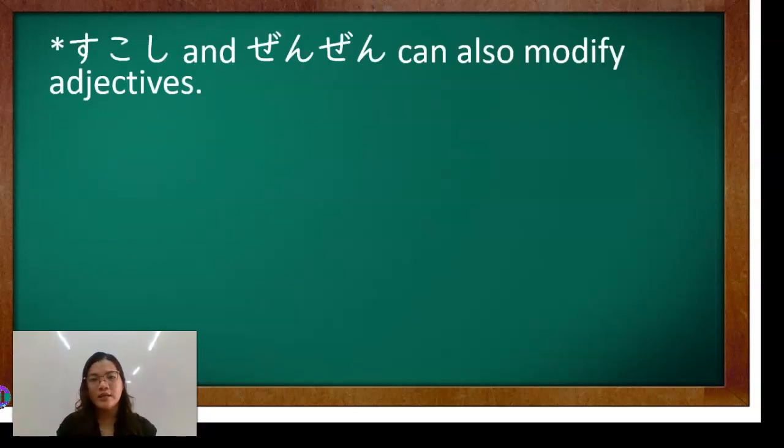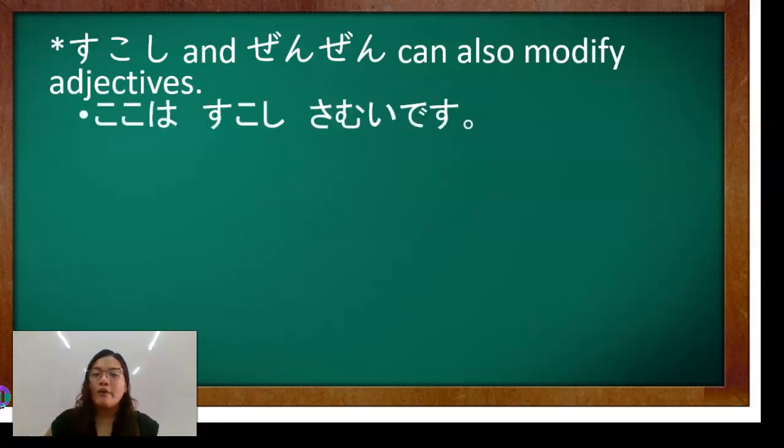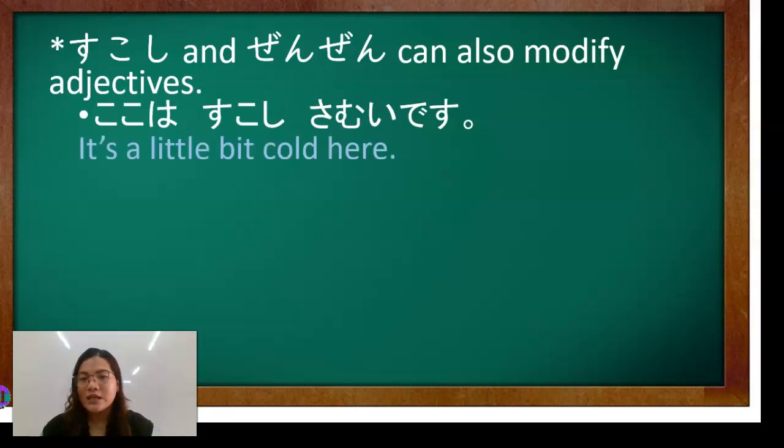And here is a note. Okay, so sukoshi and zenzen can also modify adjectives. Okay, so hindi lang siya sa verb but also to modify adjectives. So, for example, koko wa sukoshi samui desu. That means it's a little bit cold here. Okay? So, cold. Pwede mo nang gamitin siya sa samui.